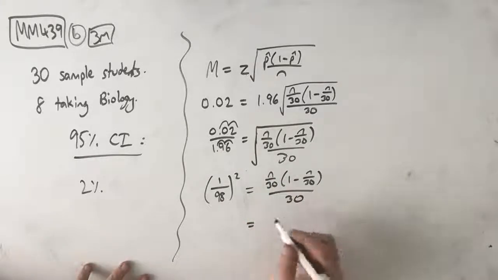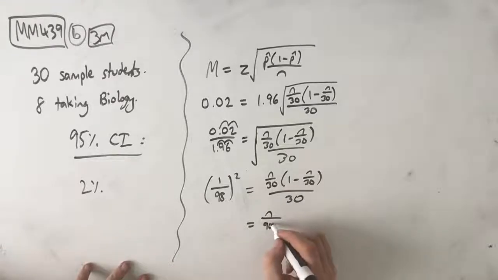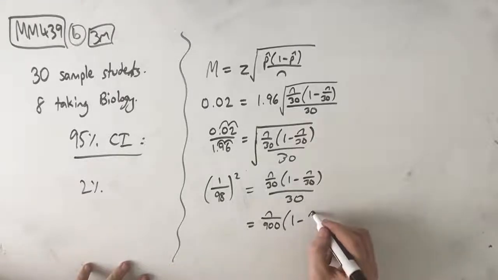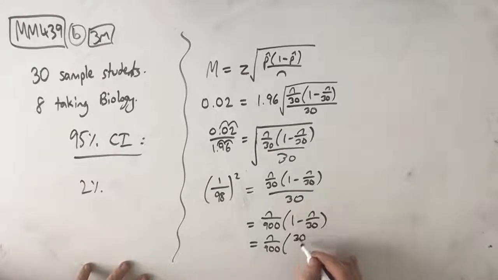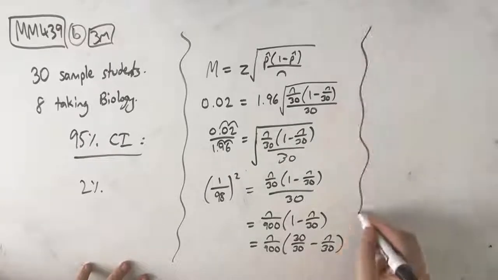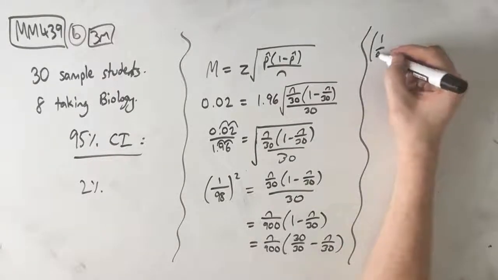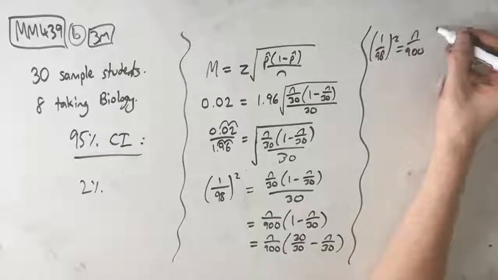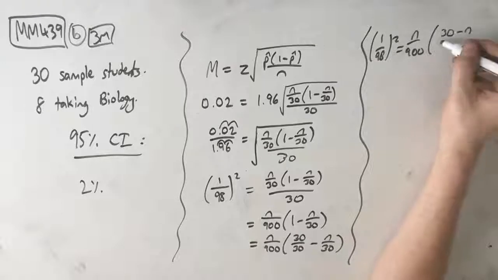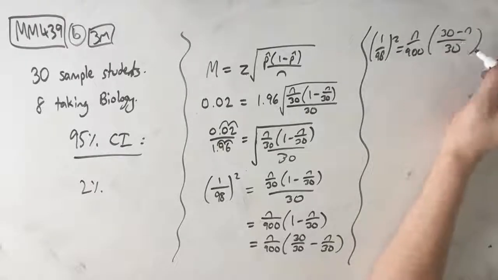So I'm going to say n over 900 multiplied by 1 minus n over 30. And this 1 minus n over 30 is the same as 30 on 30 minus n on 30. So then we still have 1 on 98 squared equals n on 900 outside of 30 minus n over 30.